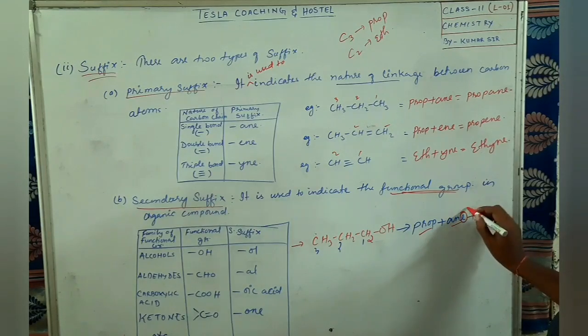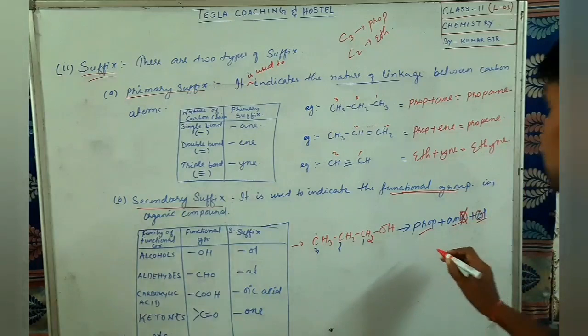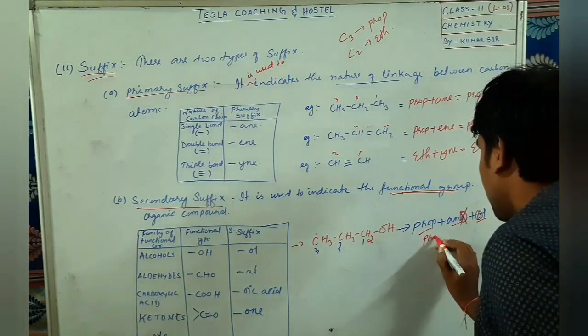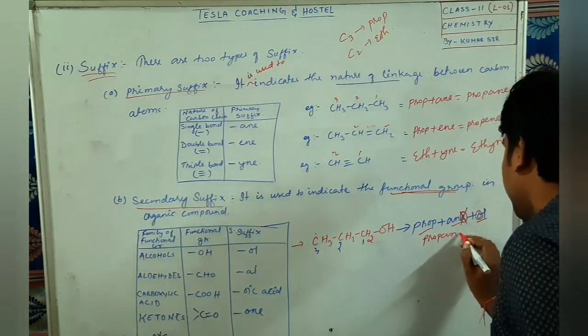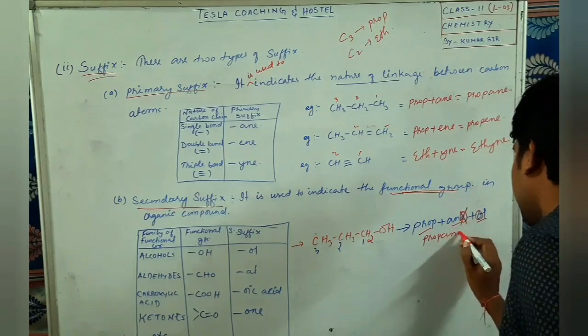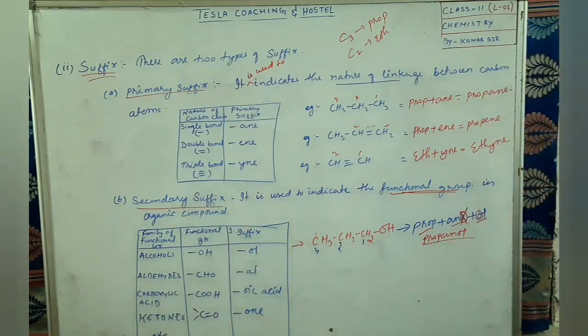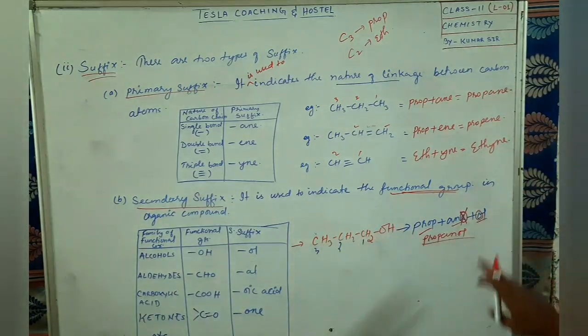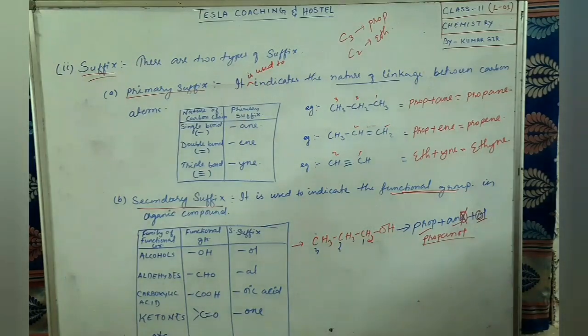Both are vowels, so we'll drop E. So the name will be propan, and in place of E we'll write ol. So the name of this compound will be propanol. Got it?